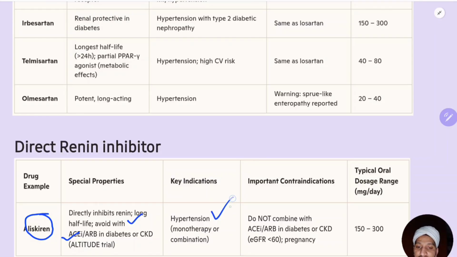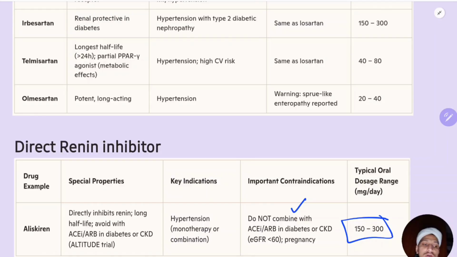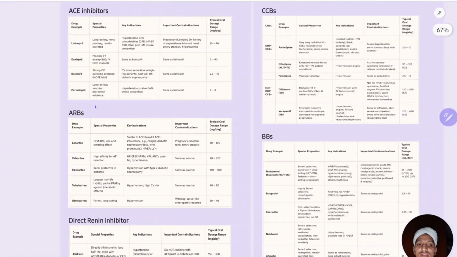You can use it in hypertension as monotherapy or in combination. But one thing you should remember is do not combine with an ACE inhibitor or ARB in diabetes or CKD, and also in pregnancy. The dosage is typically 150 to 300, similar to irbesartan. Irbesartan also has the dosage of 150 to 300 mg. All of them have good cardiac, stroke, and renal outcomes, but they each have special characteristics for cardiac, stroke and renal, so we need to mention those drugs already. Okay, that will be helpful.